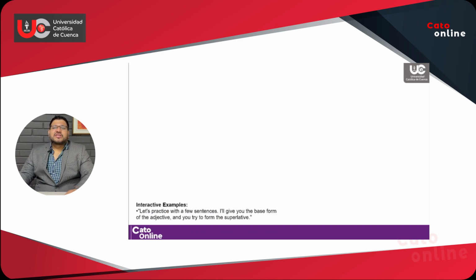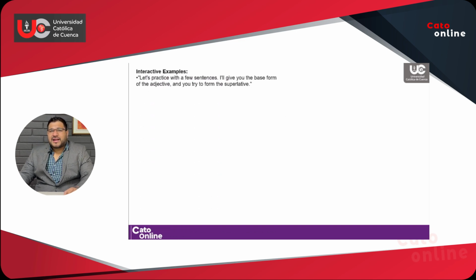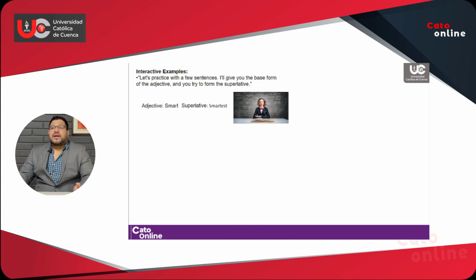But now let's see some examples. Let's practice with a few sentences. I'll give you the base form of the adjective and you try the superlative form. For example, the adjective smart, how will it turn? It will turn to smartest. And as an example in a real context, I will say Sarah is the smartest student in the class. So I am highlighting her as the smartest person of the group.